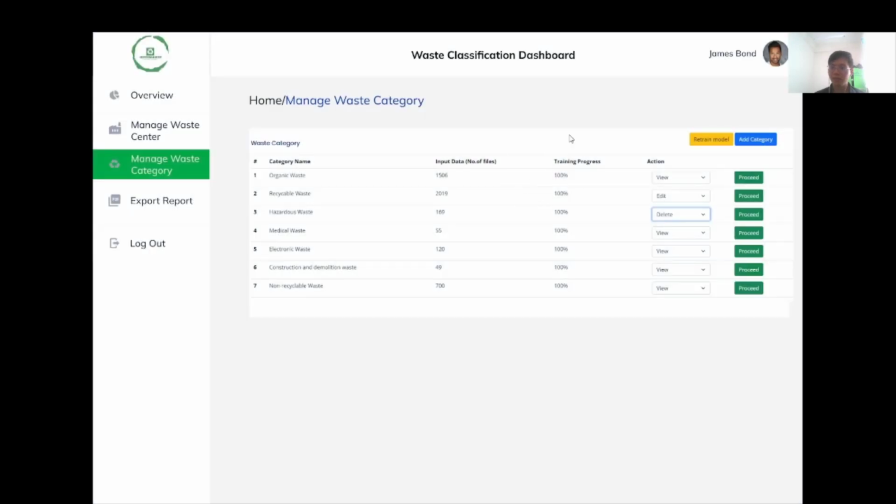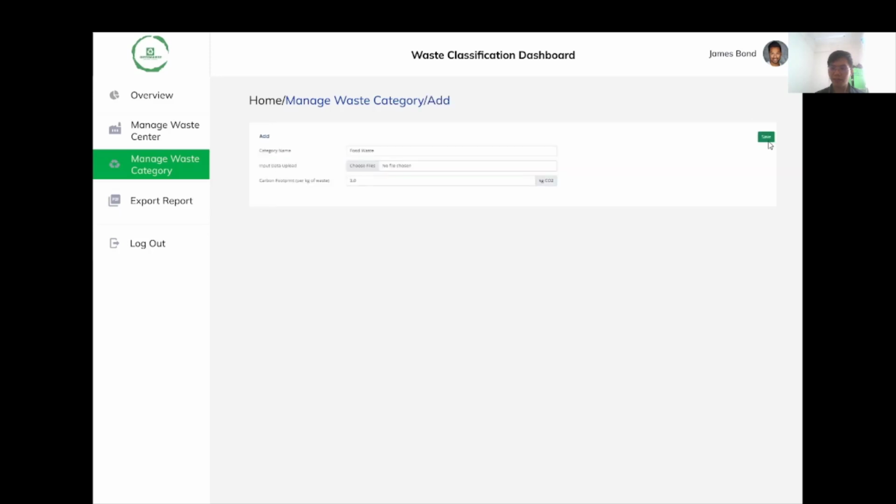And then the next operation will be add category. The user then can click the add category button, which will redirect to an add category screen. And then in this screen, the user can fill in the information like the category name, and also upload the input data, and also define the carbon footprint per kg of the waste. As you can see, for food waste, it releases 3 kg carbon dioxide for each kilogram of this waste.